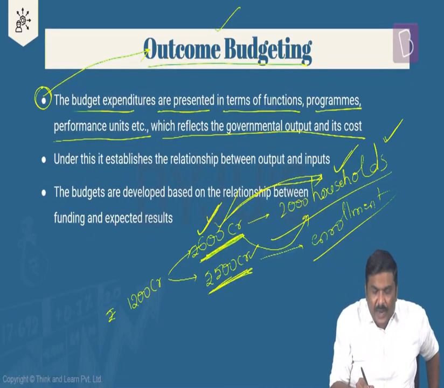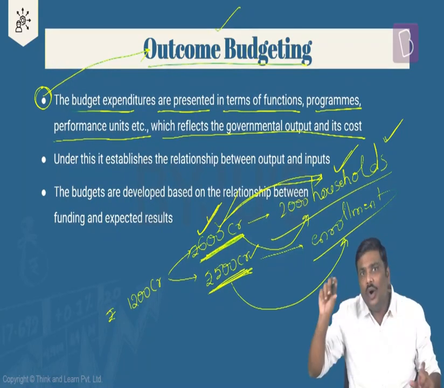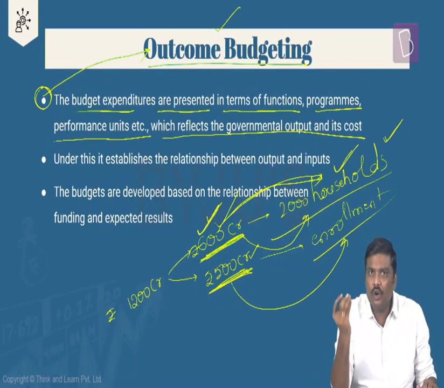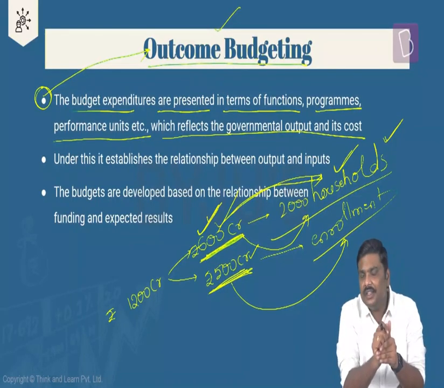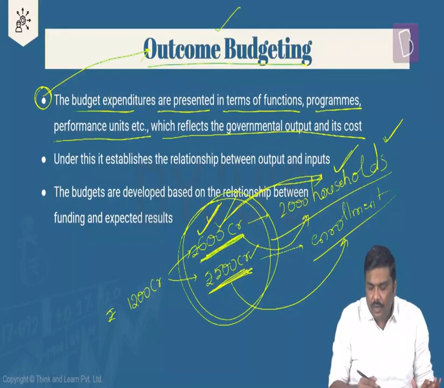And on the other hand, by spending 500 crore rupees, the government wanted to increase the number of children who are there in the schools. That is, the enrollment ratio or enrollment numbers must be increased. So in both of these particular examples, what I've done essentially is I'm trying to connect the amount of input with the amount of output.